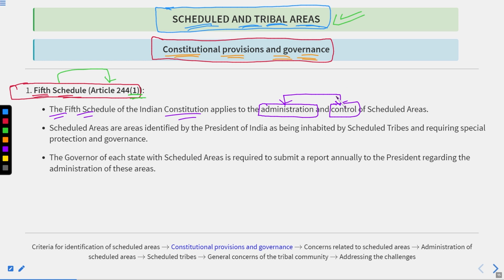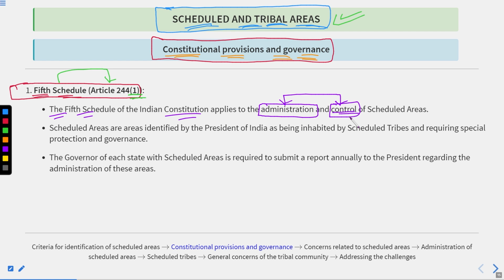First, if we talk about control, the term control here is used in reference to intervention. Like the government has the normal government machinery, through which it works on various aspects.